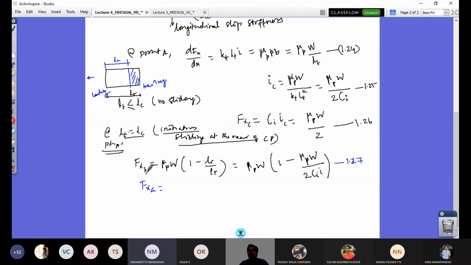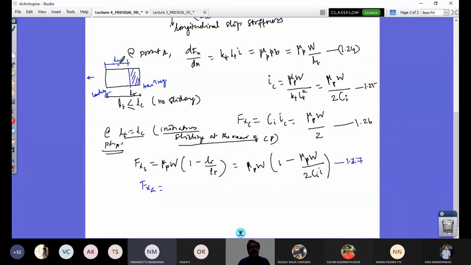So you have any doubt? Do I have answered your doubt? Yes, sir. Sir, that means if LT equal to LC, initiation of sliding occurs, no, sir? Yeah, that is a condition for sliding to take place. So LT equal to LC, the contact patch length should be equal to the expression of the characteristic length. Yes, sir. LT equal to LC means is it in adhesion or is it changing its region, sir? How can I consider it changing its region?